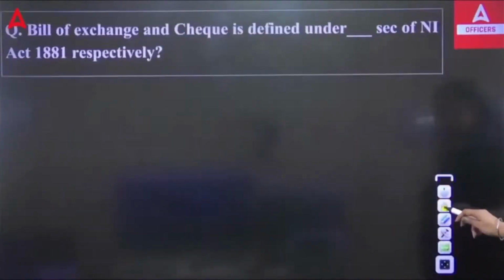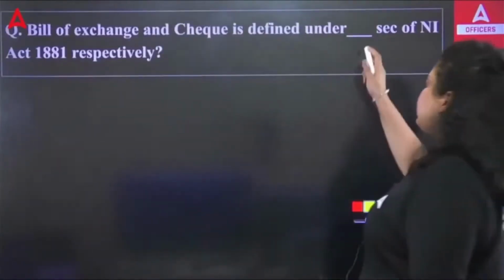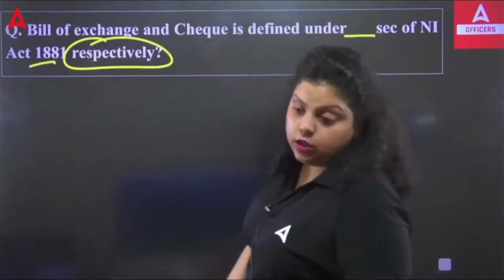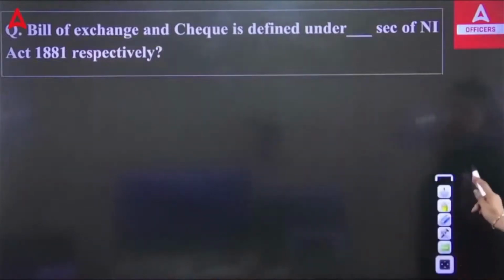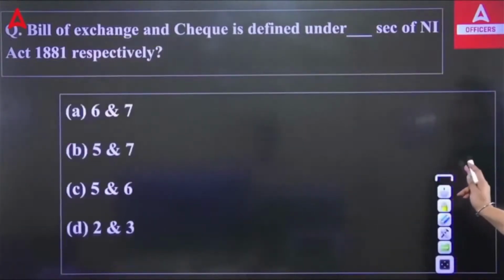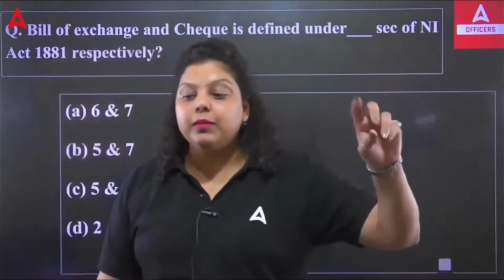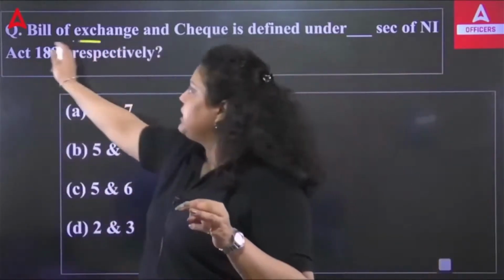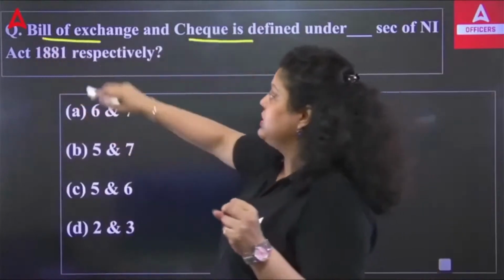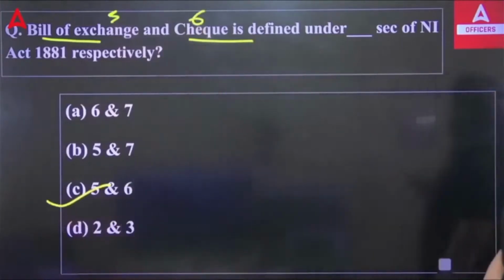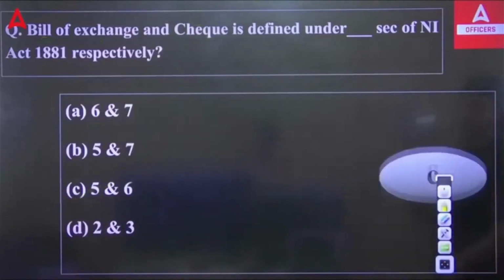Next, third question. The bill of exchange and check are defined under dash section of the Negotiable Instruments Act 1881, respectively. I have told you that there are three negotiable instruments defined under Section 13 of the Negotiable Instruments Act: promissory note, bill of exchange, and check. Out of that, we are asking bill of exchange and check are defined under which sections? Section 5 and Section 6. So the right answer will be option C. Section 5 defines the bill of exchange and Section 6 defines the check.